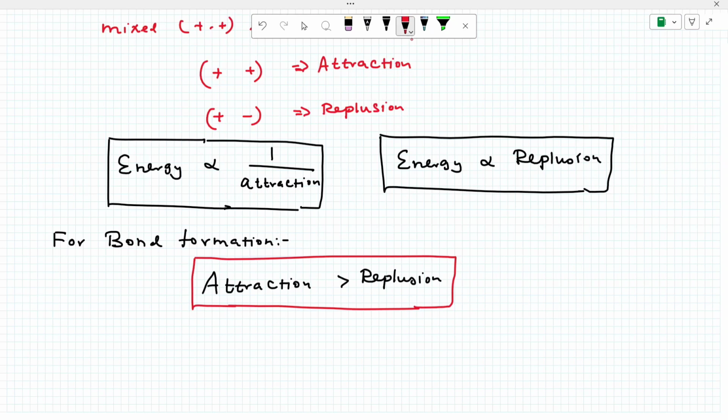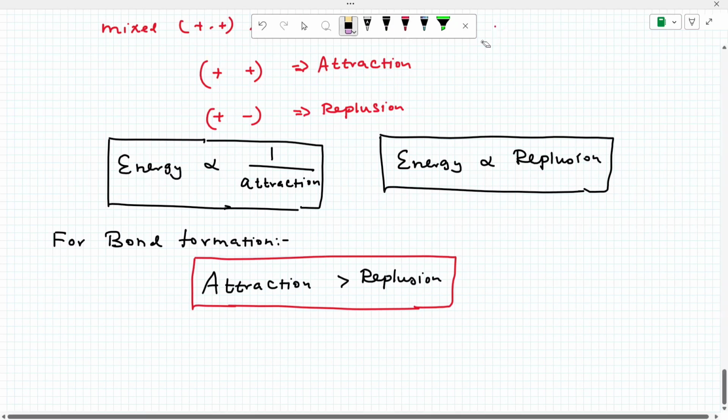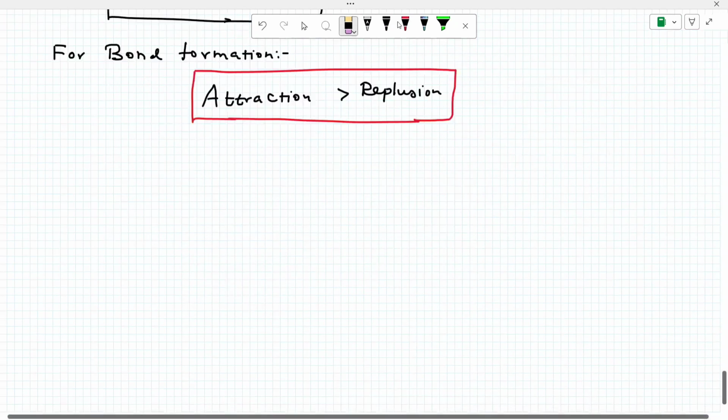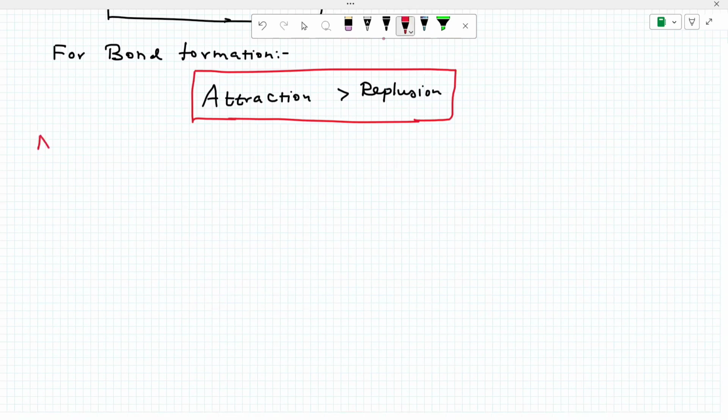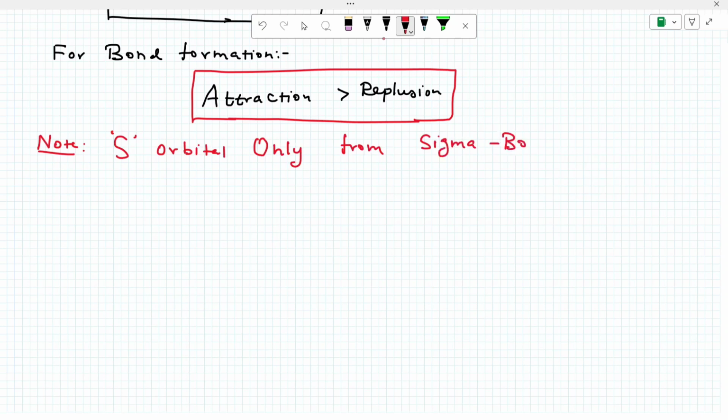Now this is about sigma bonding. So please note another point. S orbital, important point, note: S orbital only forms sigma bond. S orbitals don't form pi bonds. Only sigma bonds are formed by S orbitals. Very important, please note.